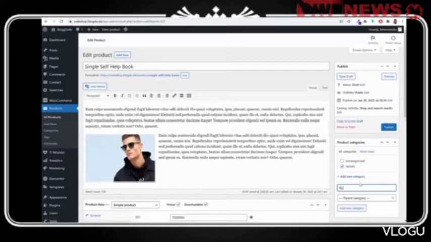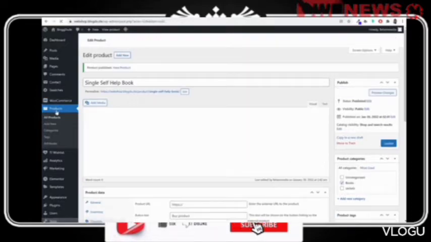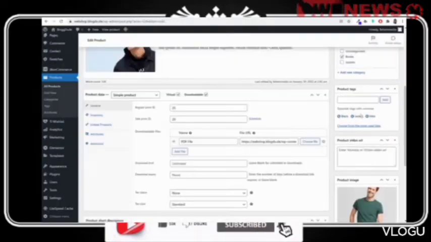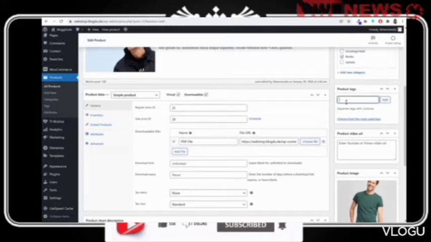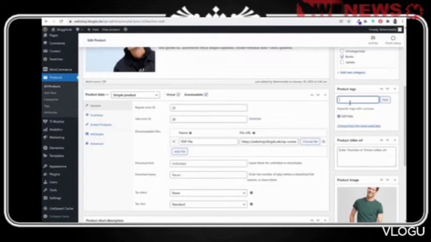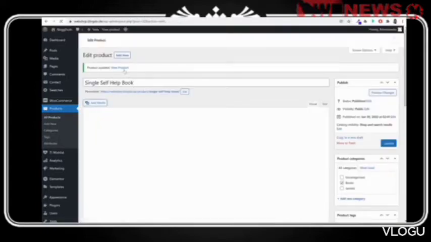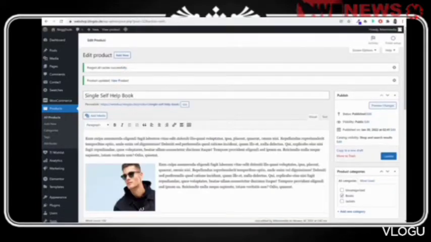Okay, we did not change categories. Add a new category, books, antique jackets, and publish it. Okay, and let's also actually delete these things, and self-help, this will be one tag and book will be another tag, and so on. Update this page. Now if you open this link in a new tab, let's see how it looks.